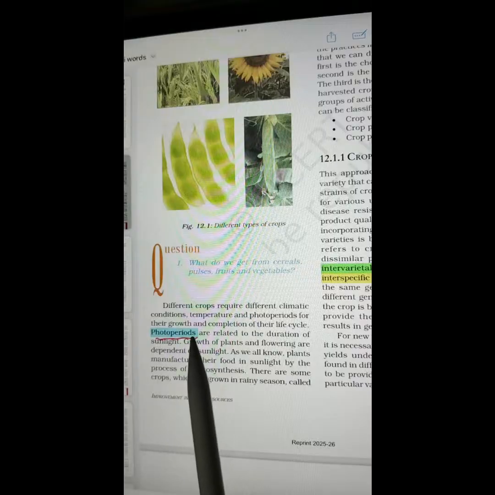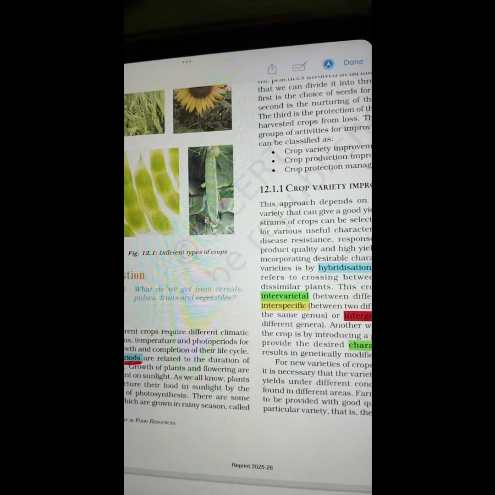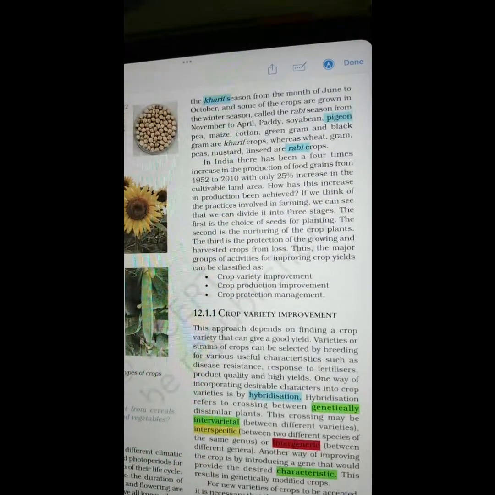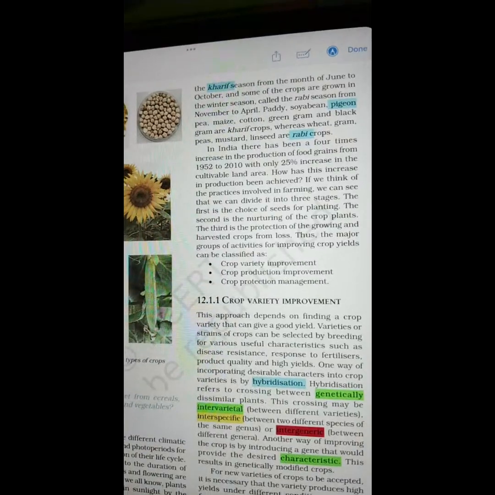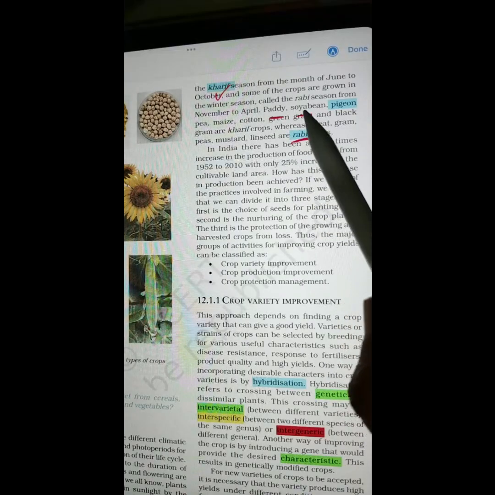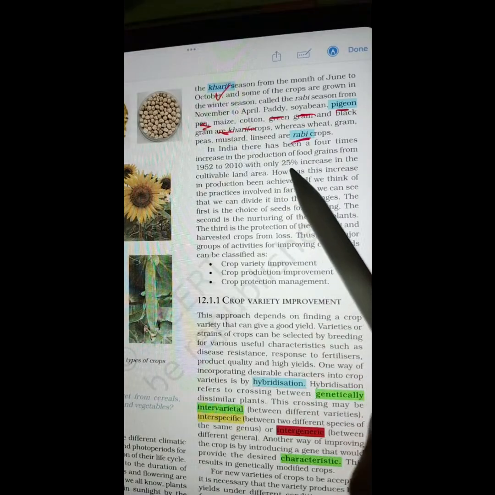Photoperiod. So photoperiod refers to the amount of light that a plant is exposed to before flowering. Types of crop, kharif, rabi. And the examples are paddy, soybean, pigeon pea, maize, cotton.